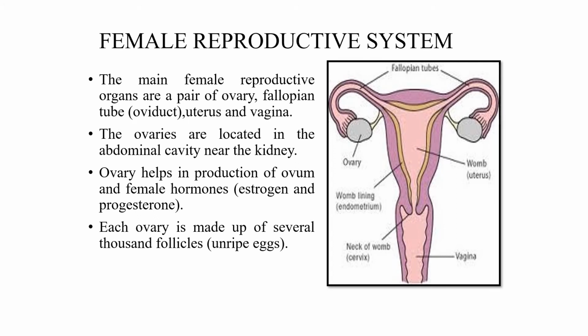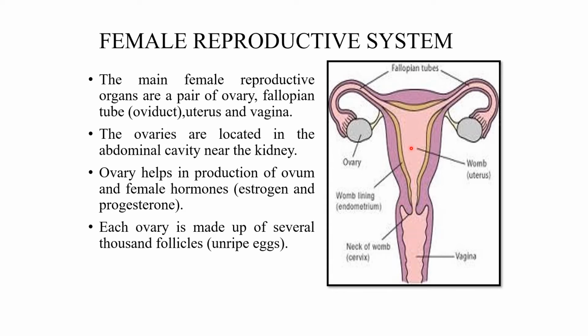Female reproductive system. The main female reproductive organs are a pair of ovaries, the fallopian tube, or we can call it the oviduct, the uterus and the vagina. Here there is an ovary, then two ovaries, then this is the fallopian tube or oviduct, joined to form a uterus, then the vagina.